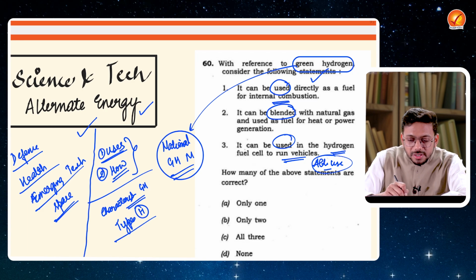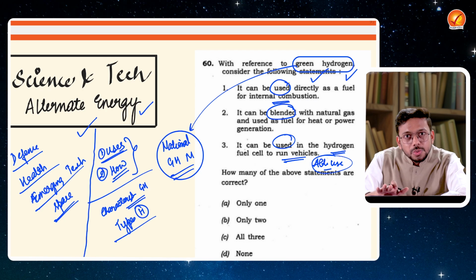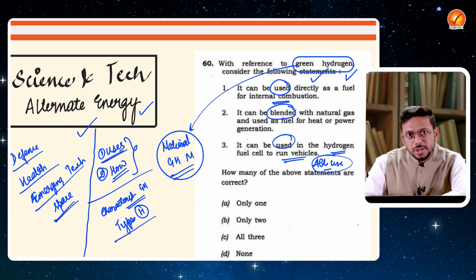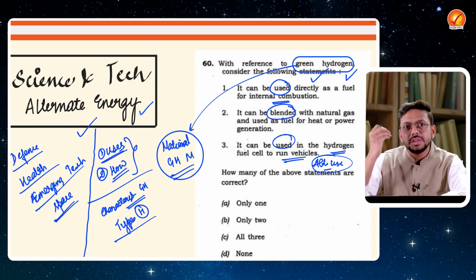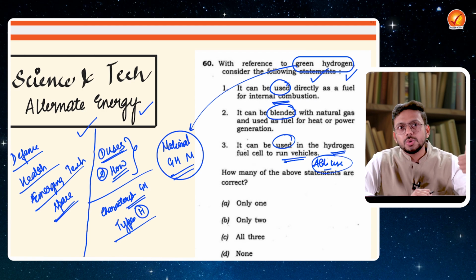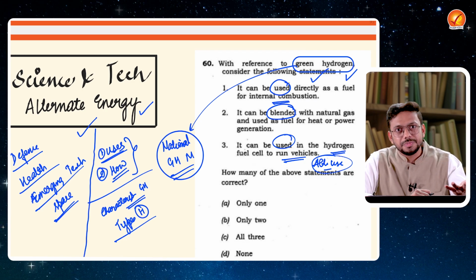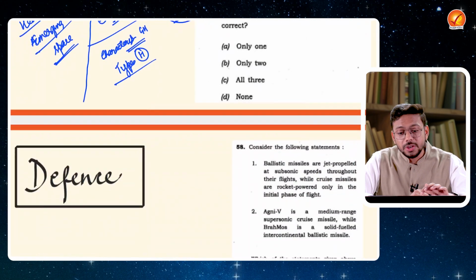Whenever this topic of green hydrogen comes up and you have analyzed your PYQs, you would understand that green hydrogen is important because the government is focusing on it. But my aim is to understand what exactly UPSC is going to ask. From the PYQs, I have understood that UPSC is trying to ask about the use. UPSC can definitely ask about the characteristics. UPSC can definitely ask about the types of hydrogen, right? Those are things you have to prepare when you're preparing for your current affairs.